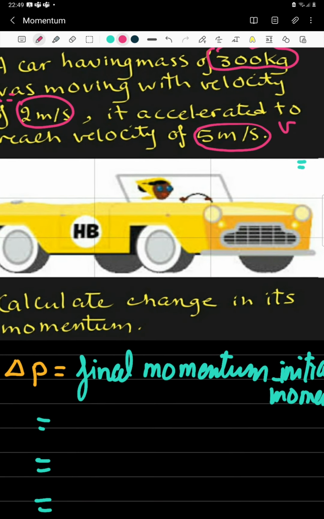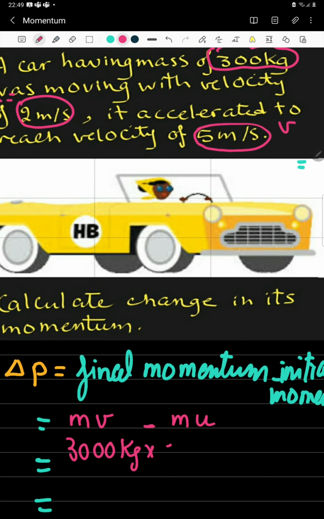Change in momentum means the difference between the final momentum and the initial momentum. We can calculate it from the final momentum minus the initial momentum. Final momentum means the mass multiplied by final velocity minus initial momentum, the mass multiplied by initial velocity. The mass of the body 3000 kilograms.